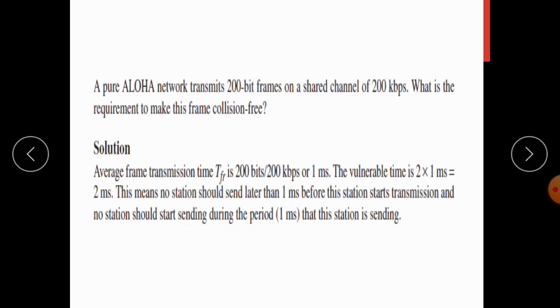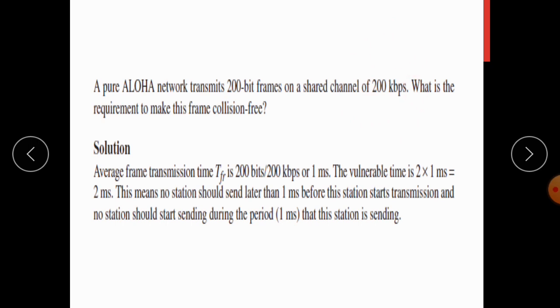Now suppose consider a pure Aloha network transmits 200 bit frames on the shared link of 200 kilobits per second. What is the requirement to make the frame collision free? So the average transmission time of pure Aloha is the number of bits in the frame divided by the capacity of the channel, 200 kilobits per second.